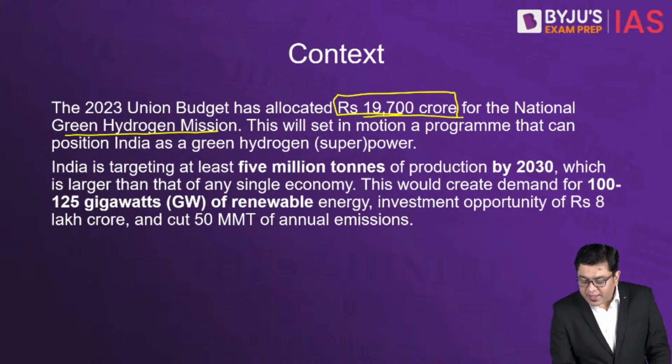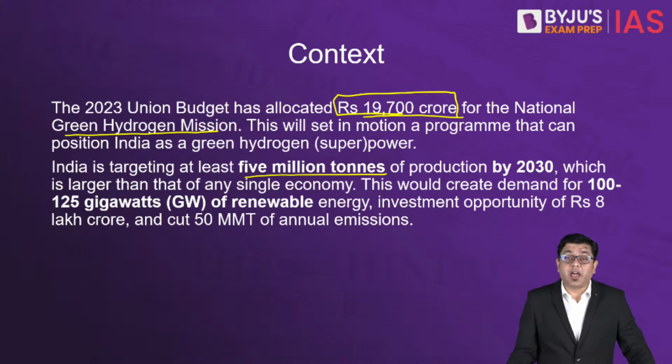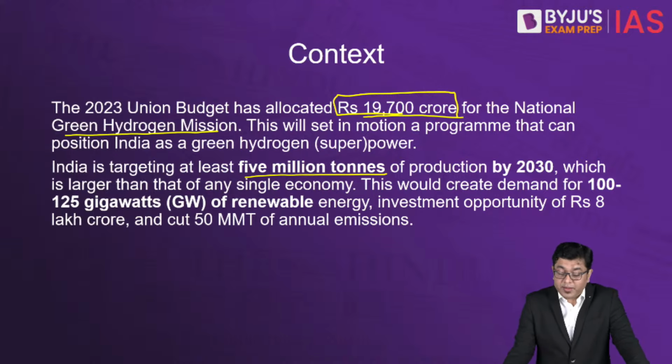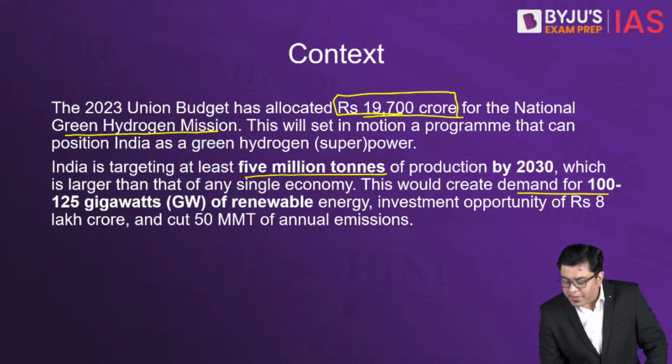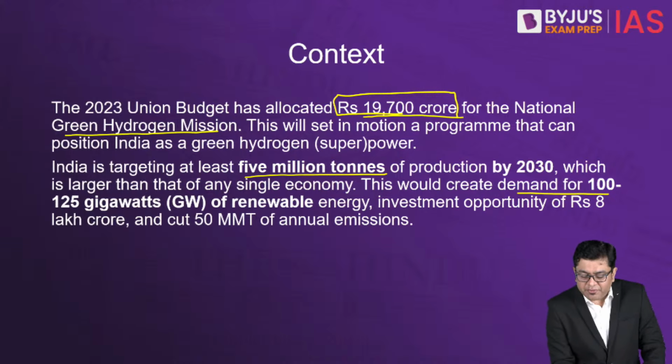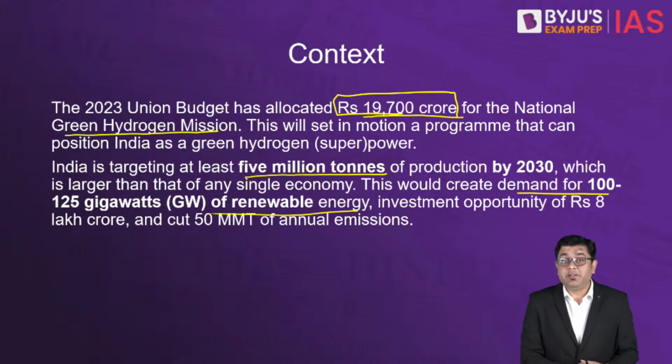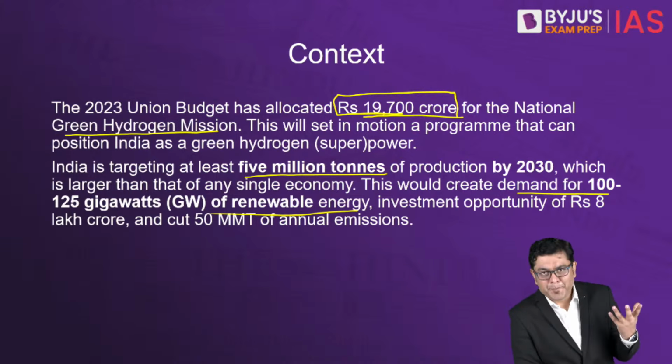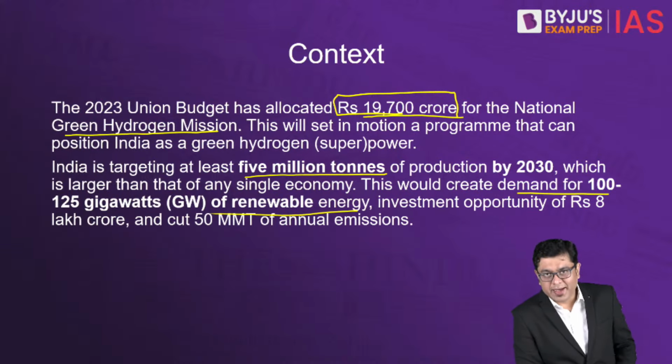Now, India is targeting at least 5 million tons of production of green hydrogen by 2030, which is larger than any single economy or country that you think about. And green hydrogen requires renewables. That is where it would create a demand for 100 to 125 gigawatts of renewable energy as well, and a huge investment opportunity. Now, all this is aim, right? Aim is something very different from the real scenario.